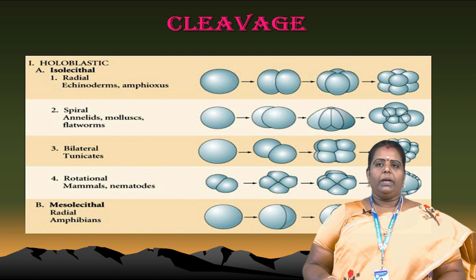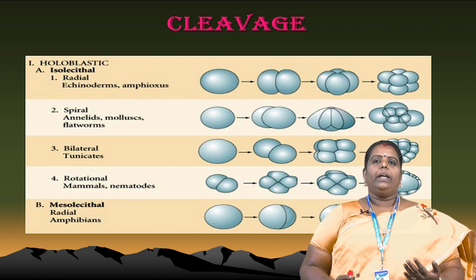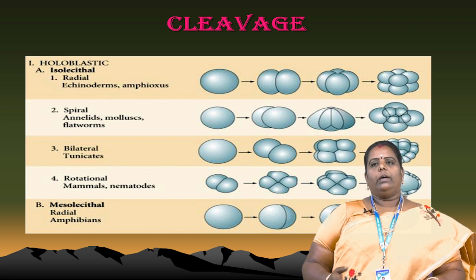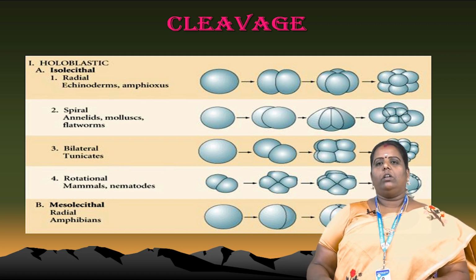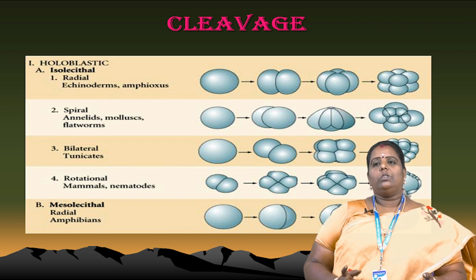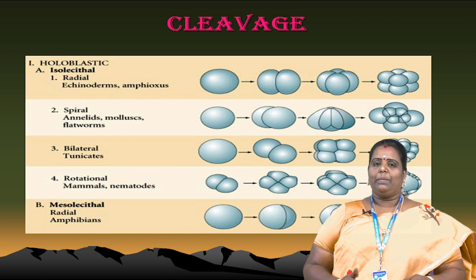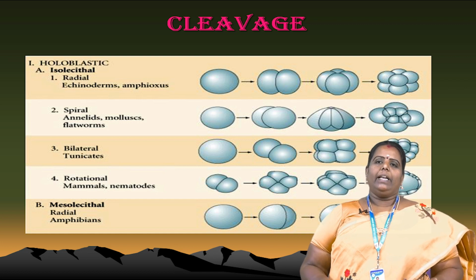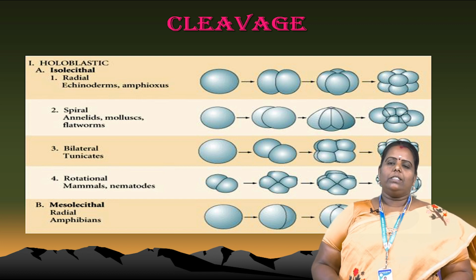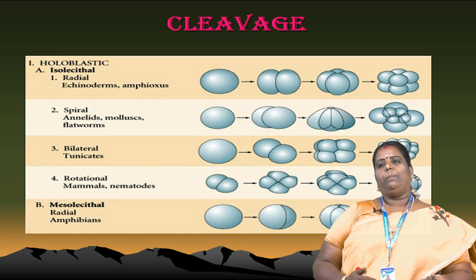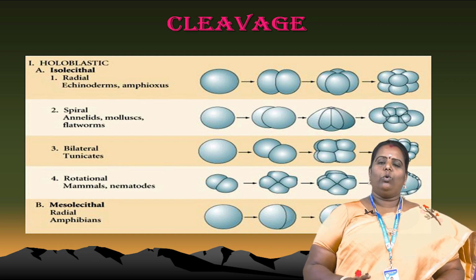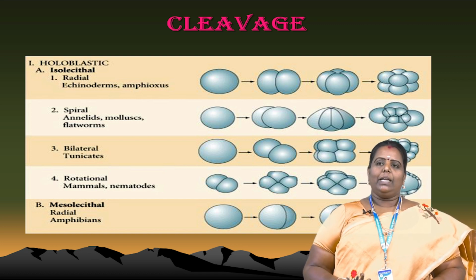Normally radial cleavage occurs, for example in echinoderms and amphibians. The cells divide into 2, 4, and 8 cells. Another one is spiral cleavage. The picture shows spiral cleavage, for example in annelids, mollusks and flatworms. Annelids and mollusks have this type of cleavage. After the 2 cell stage, cleavage occurs to the 4 cell stage, which is spiral.